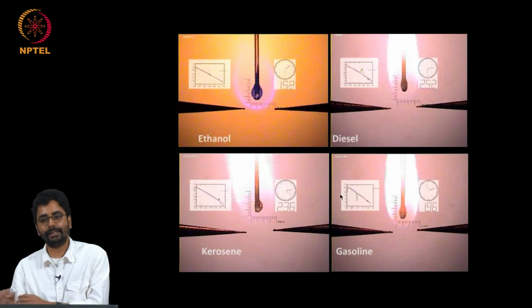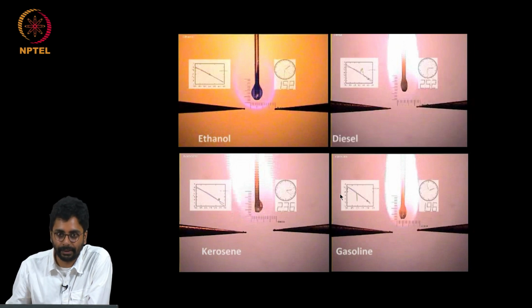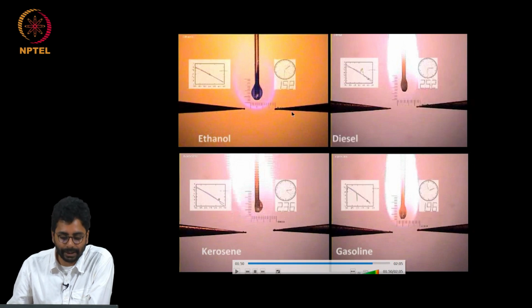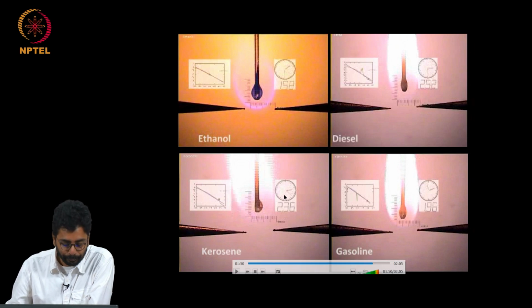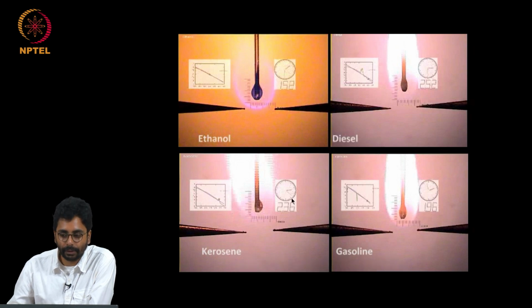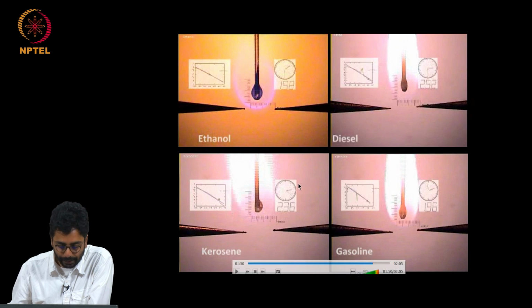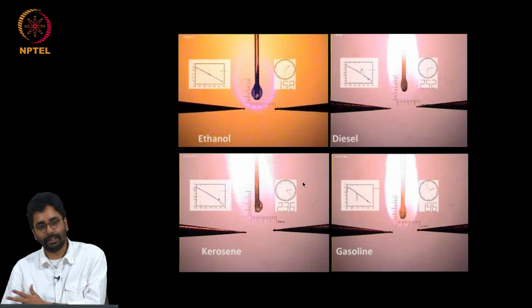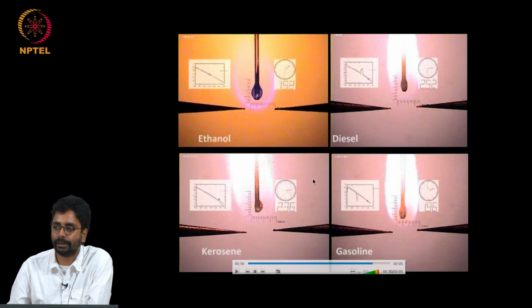Kerosene, gasoline and diesel are mixtures of hydrocarbons with carbon number of at least 6 or 7. Ethanol, of course, is a pure substance and has only 2 carbon atoms. So these other fuels have a tendency to coke or form soot. That's one more thing I want to emphasize, and therefore the kind of modeling approach that is required is dependent on what phenomena you are interested in capturing.